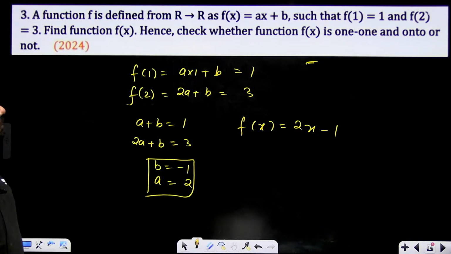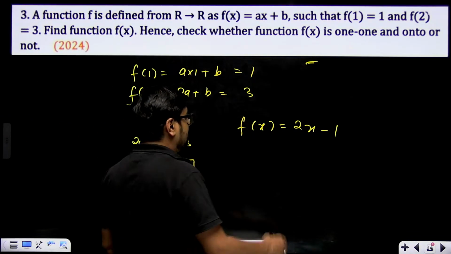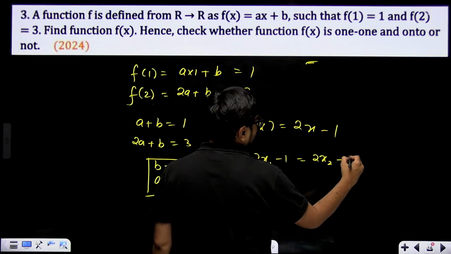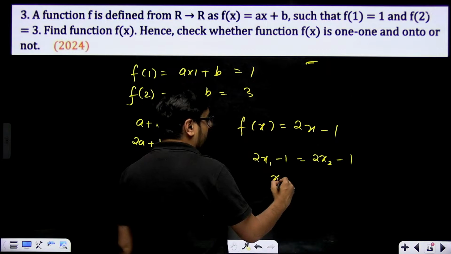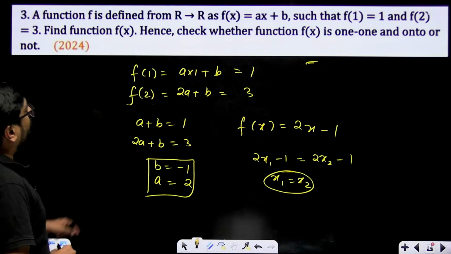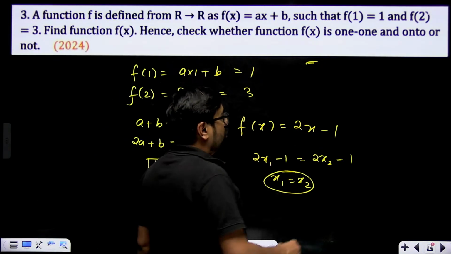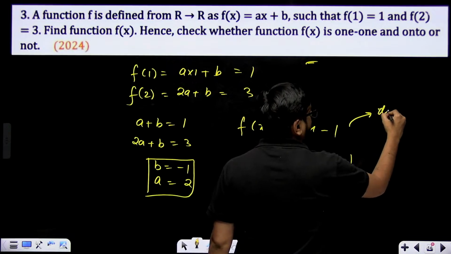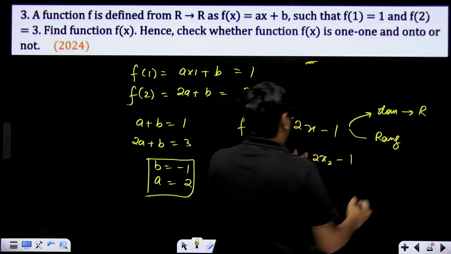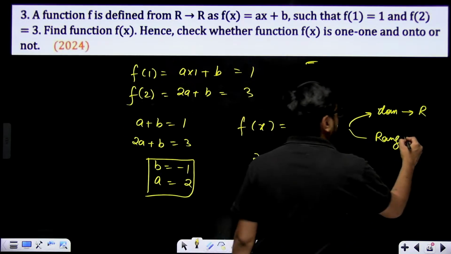And you just now saw that this type of function is one-one and onto, right? Simply 2x1 minus 1 equal to 2x2 minus 1. If you put it, then x1 will come out equal to x2. Definitely yes. Now what values can x take over here? X can take any real value. So what is the domain of this function? Domain of this function is real numbers. Range of this function also, any result can come. If x can take any value, y can be anything. So range will also be any real number.